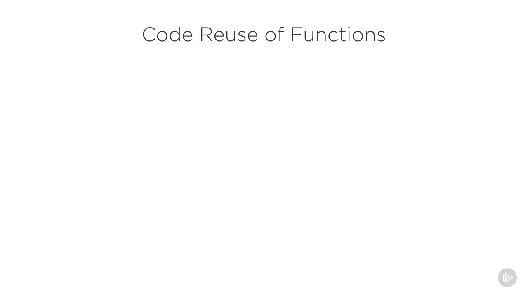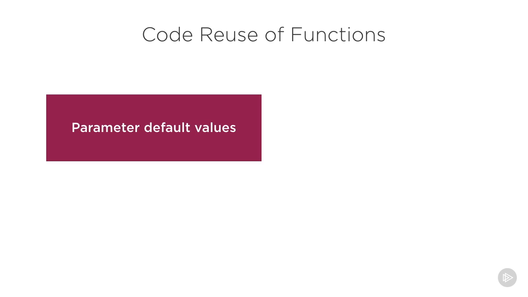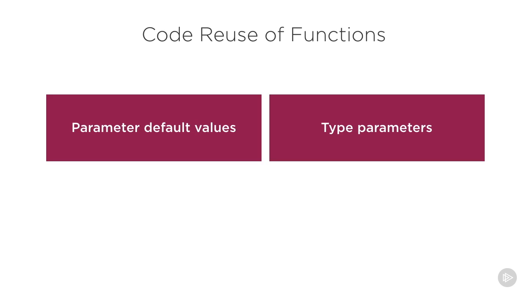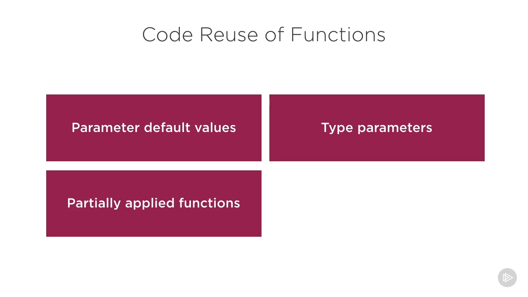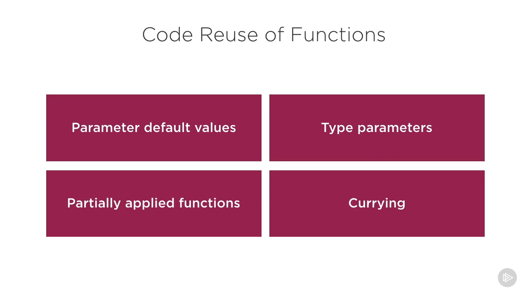Let's explore some of these rich primitives in Scala, starting with parameter default values, a relatively simple concept. Type parameters, which are very similar to generics in Java, partially applied functions, which are loosely related to function overloading in Java, and lastly currying. Currying refers to logically grouping parameters and then specifying the values of some of those groups. Let's start with parameter default values, which are conceptually pretty simple.